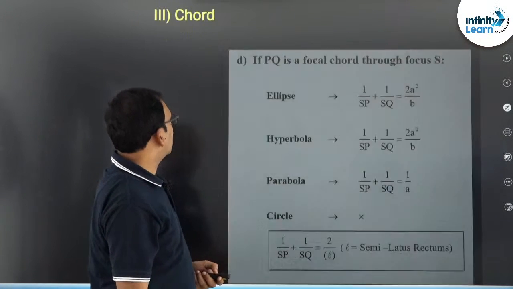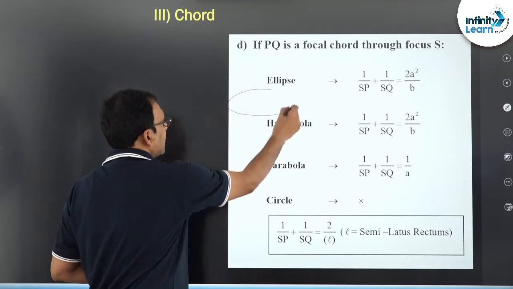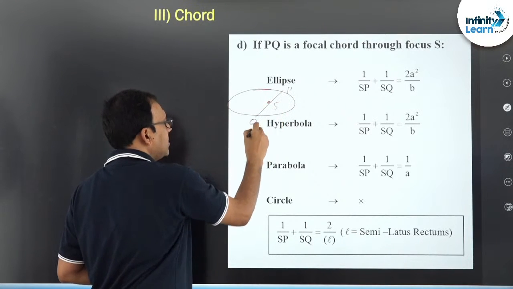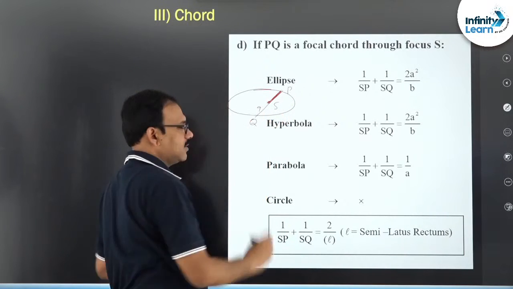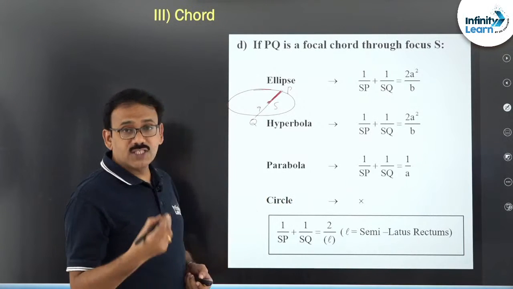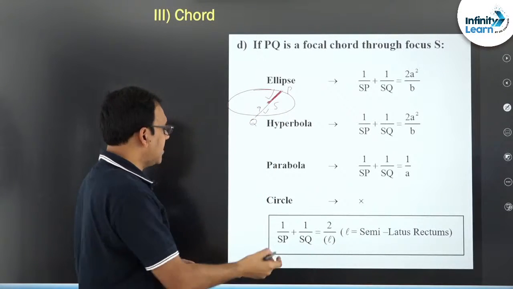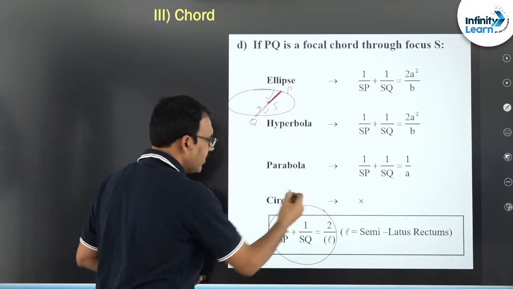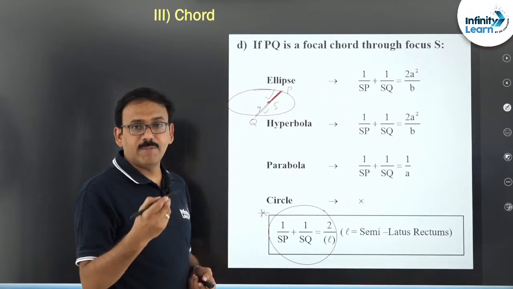The next friends, in the chord itself, another important one. Suppose if you take an ellipse, suppose this is focus S, PQ is a focal chord. You are given this length, we want this length. In a focal chord one length is given, you want the second length, how to find it? There is a relation connecting these two lengths friends. The general relation is 1 by SP plus 1 by SQ is equal to 2 by L, where L is the semilatus rectum. This is true for parabola, ellipse, hyperbola even.